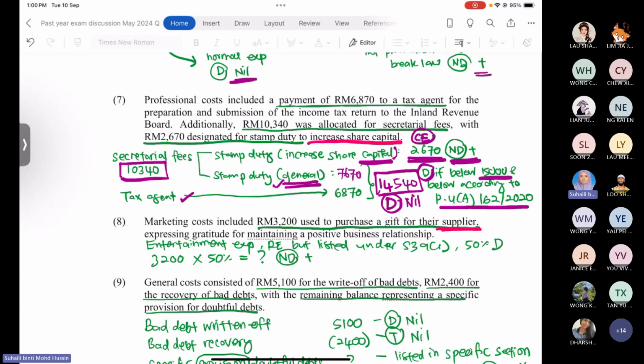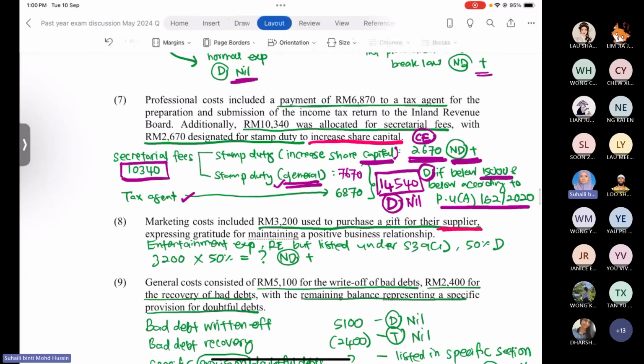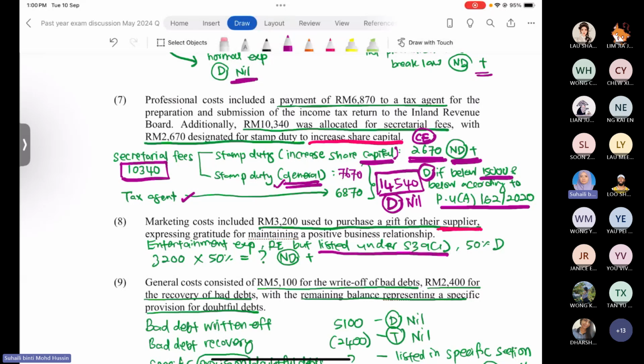But this type of entertainment expense is listed under prohibited deduction. The key point is there already. When it involves a supplier, of course, it is listed under prohibited deduction, section 39 subsection 1. So for the gift of 3,200 ringgit, only 50% is allowed to be deducted. The other 50% is not allowed for deduction. So 3,200 ringgit times 50%, how much is the amount? The amount will be added back.